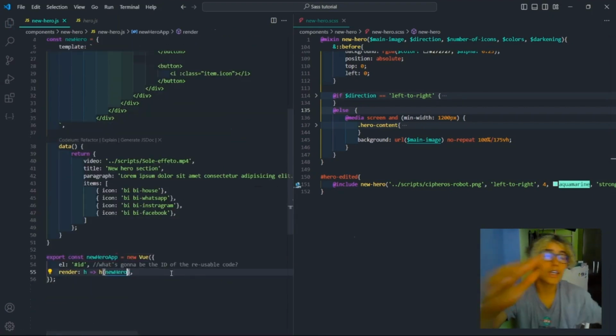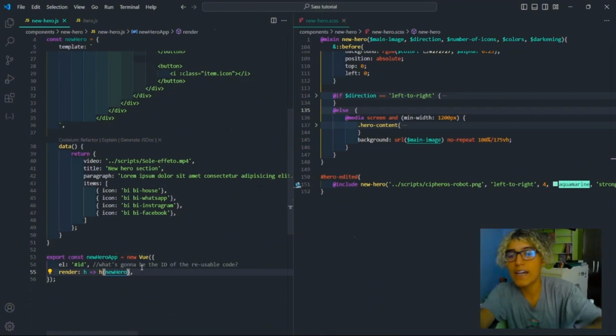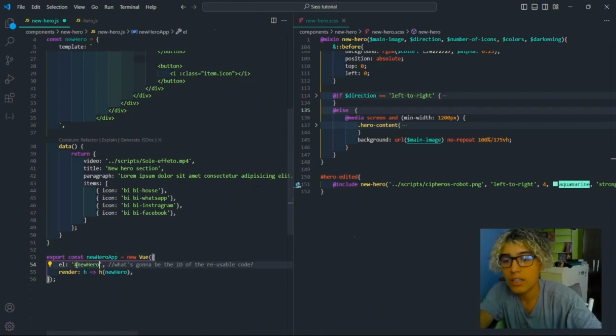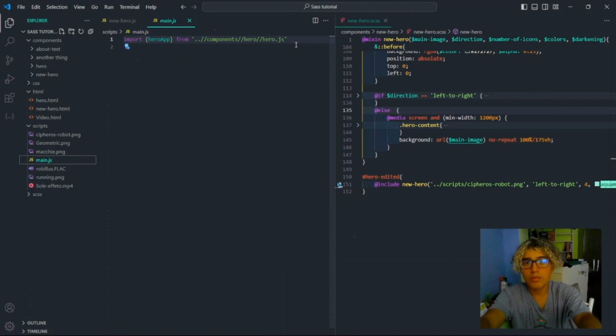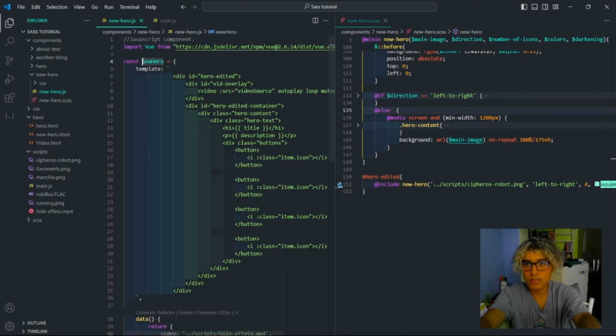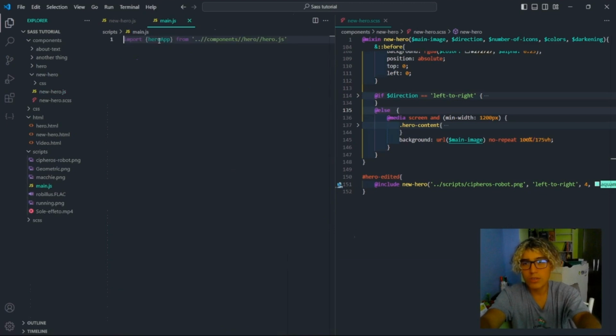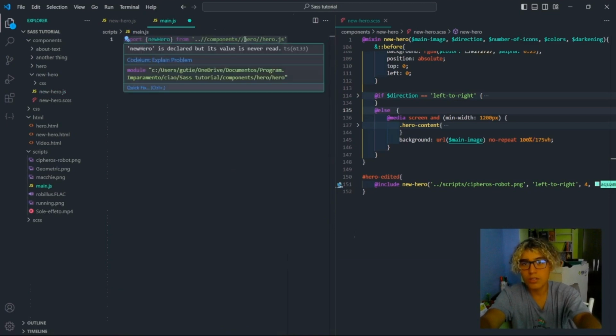And we must only set a div with this ID. What is going to be the ID that they want? New hero, for example. And now to the main JS file, in this case it's going to be over there, we must only set the same thing. In this case it's going to be with the name of the new constant, which is new hero, only set